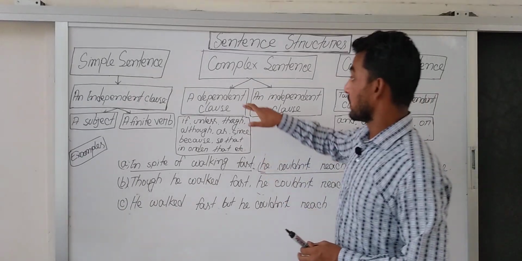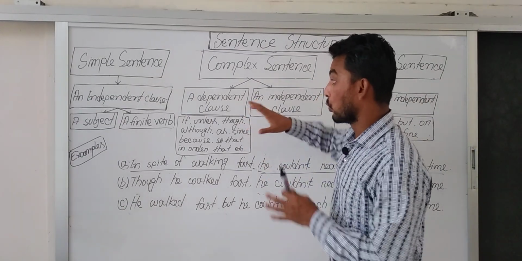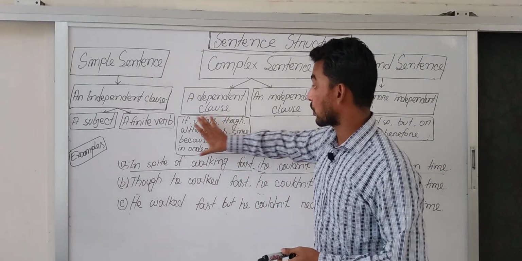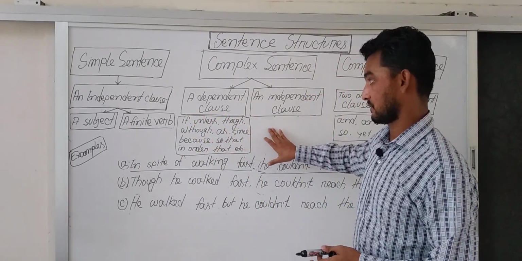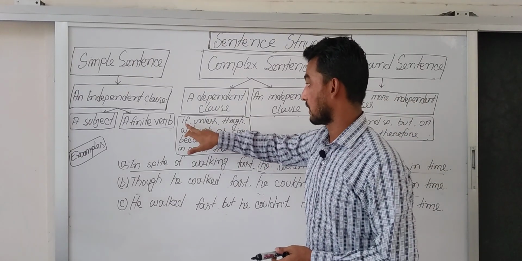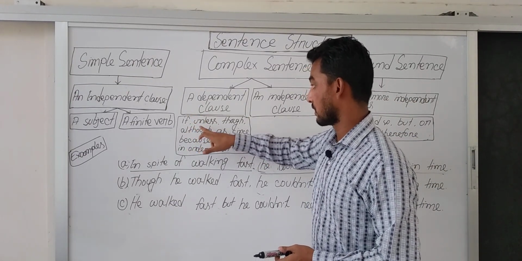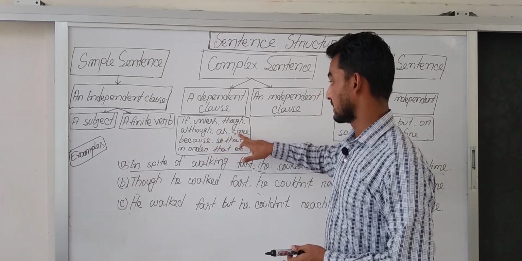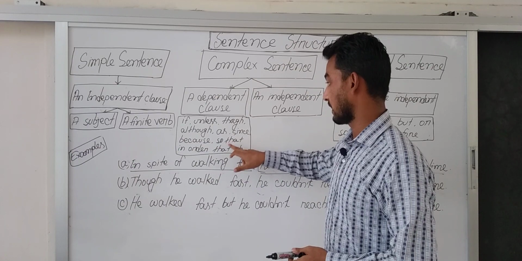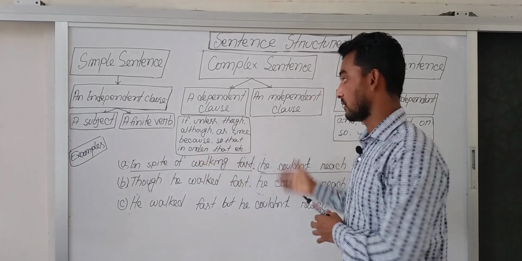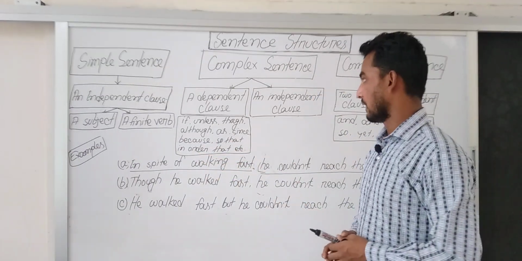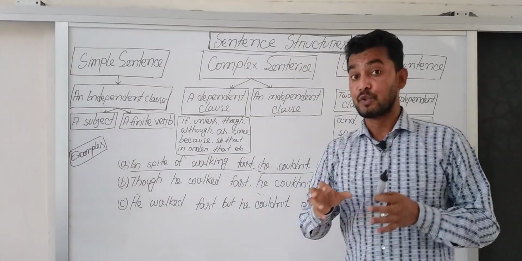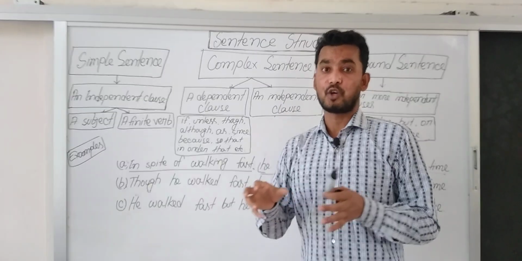And with a dependent clause, there will be a subordinating conjunction, such as there may be if, unless, though, although, as, since, because, so that, in order that, etc. And a dependent clause is not a completed thought.